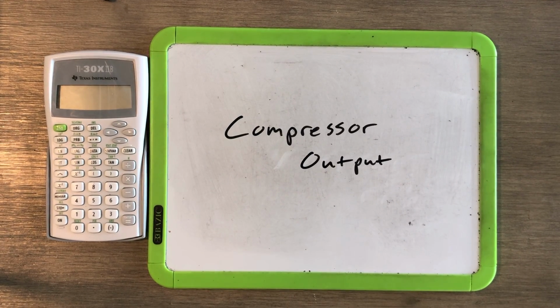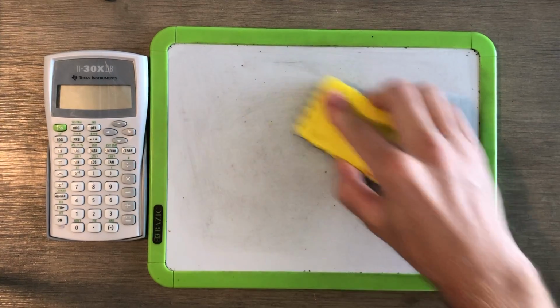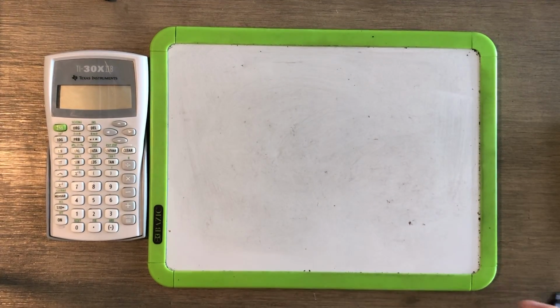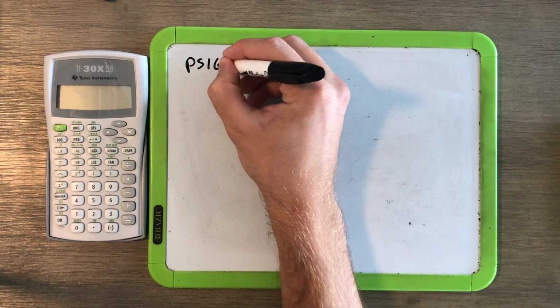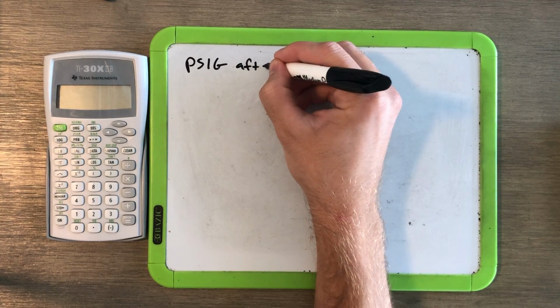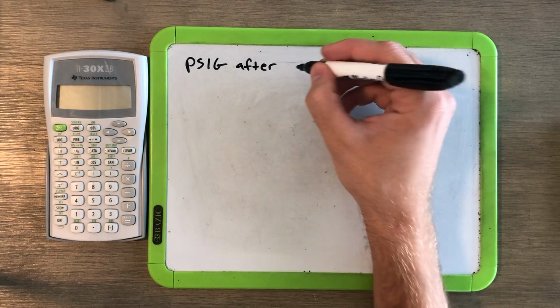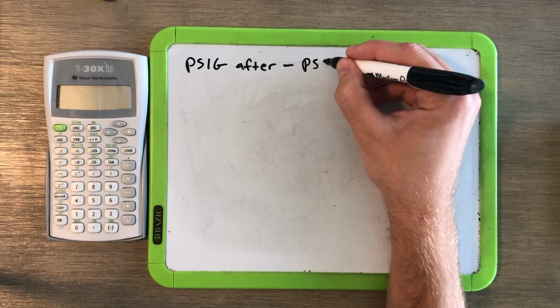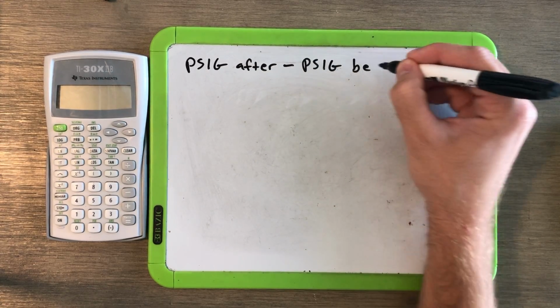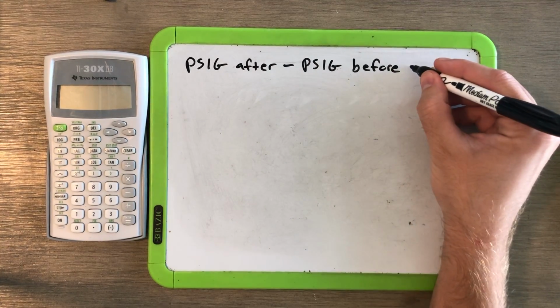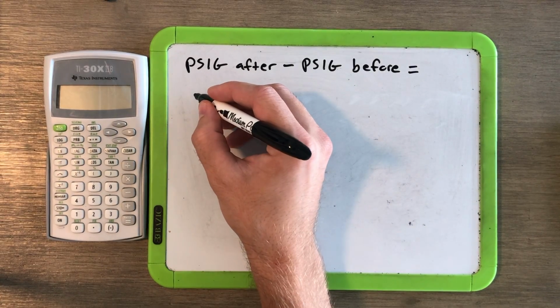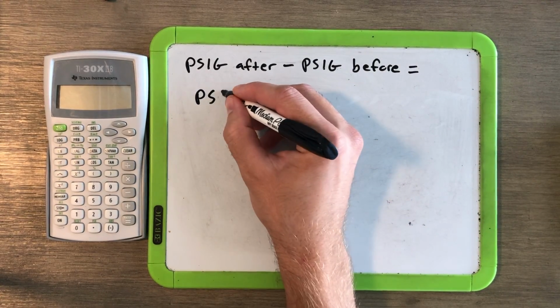Next equation that we're going to be doing is compressor output. This is essentially figuring out the standard cubic feet a minute that a compressor puts out. So first, we're going to find our PSIG after charging, and we're going to take that number and subtract it from our PSIG before charging. All right. Once we get that, that's going to give us our PSIG charged that we did charge.